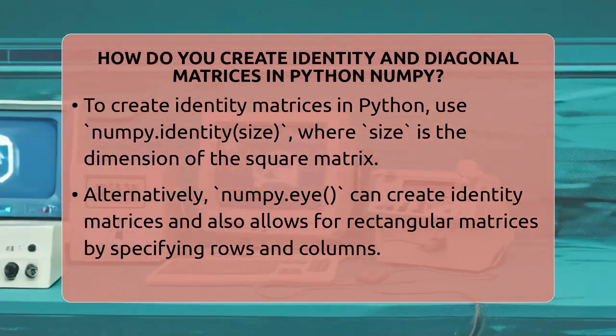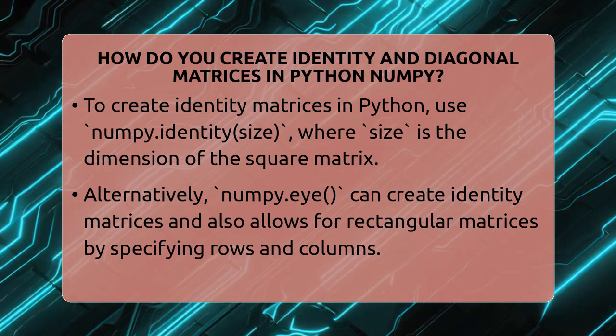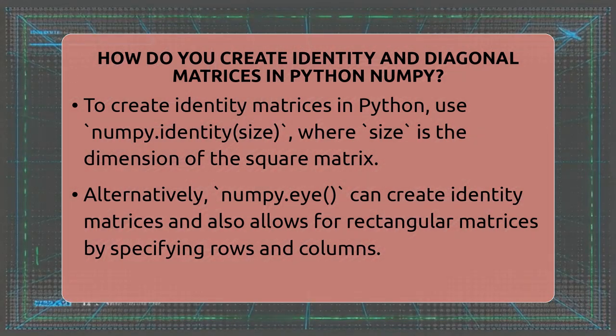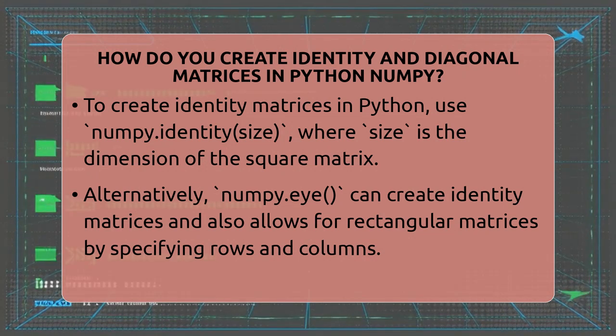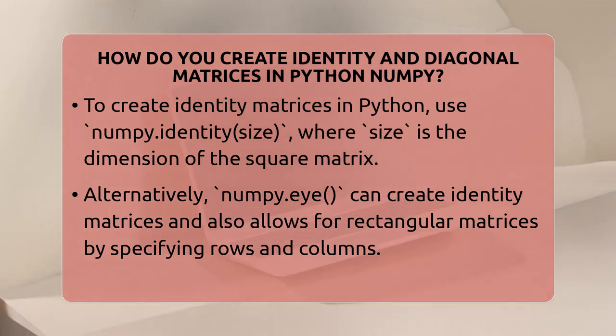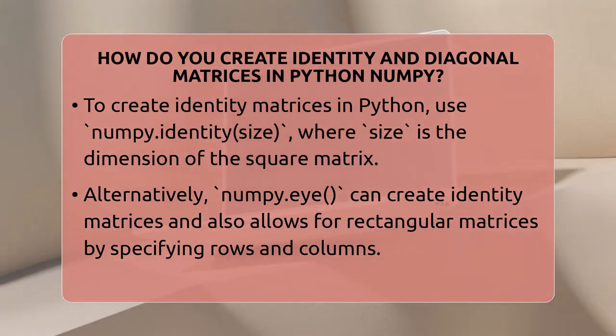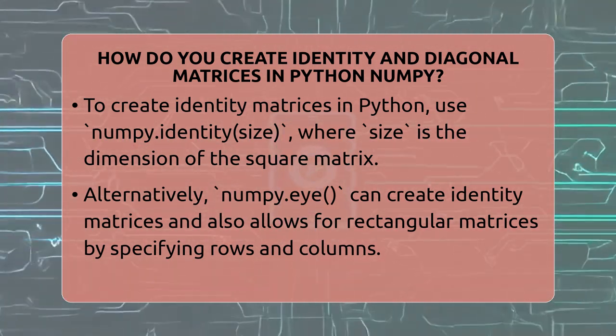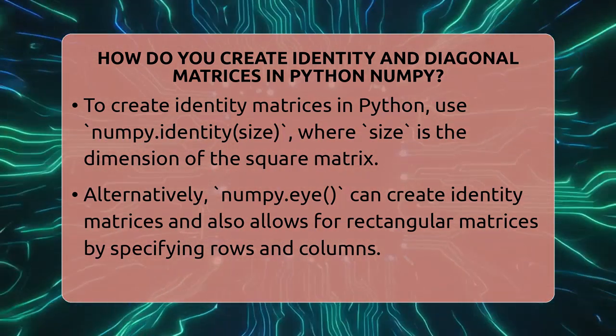To create an identity matrix in Python, NumPy offers two main functions. The first is numpy.identity. You tell it the size of the square matrix you want, and it gives you back an identity matrix of that size. For example, if you want a 3 by 3 identity matrix, you write np.identity(3). It will produce a matrix with ones on the diagonal and zeros elsewhere.